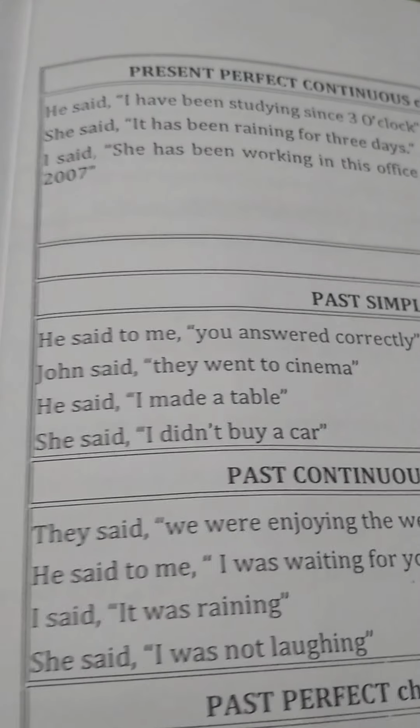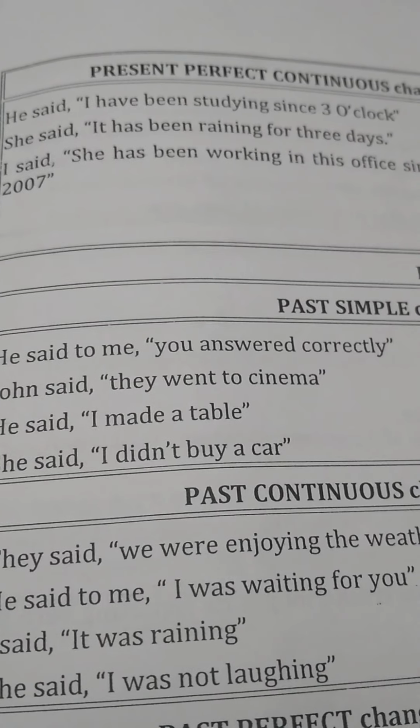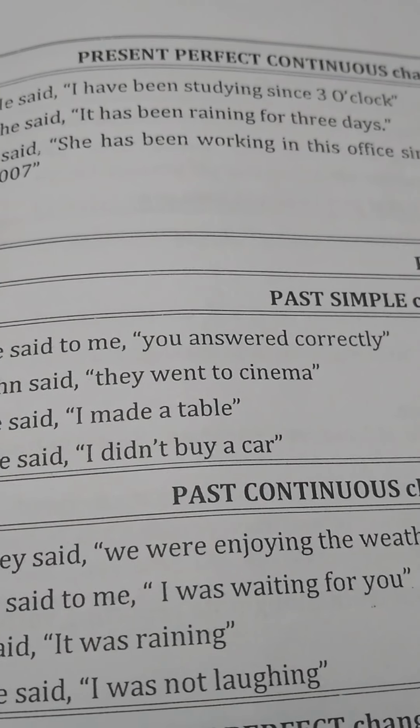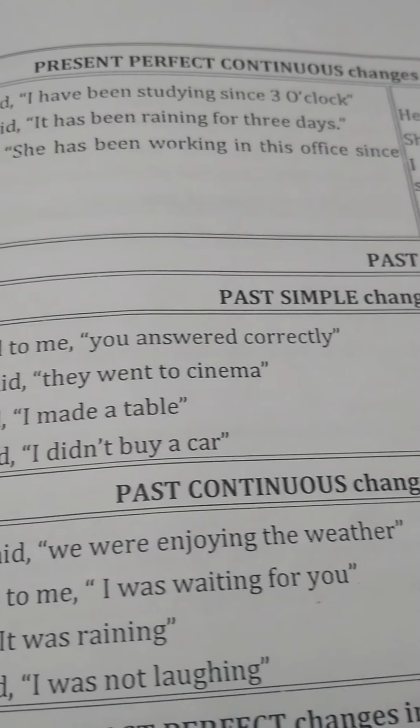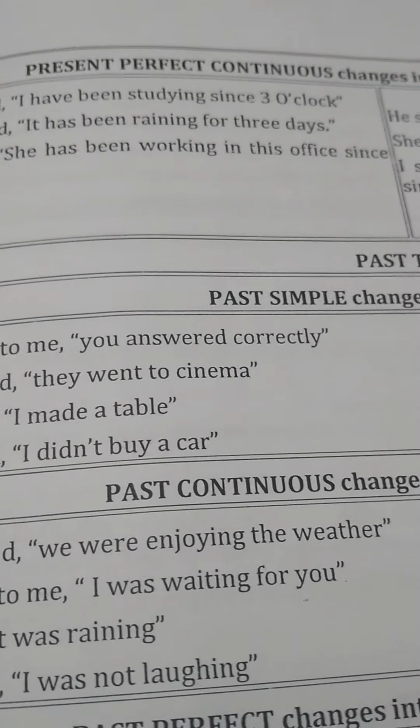Example, first number: he said, "I have been studying since 3 o'clock." He said that he had been studying since 3 o'clock. So here it's converted into past perfect continuous tense.